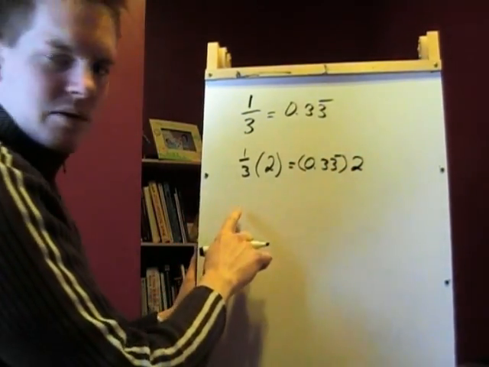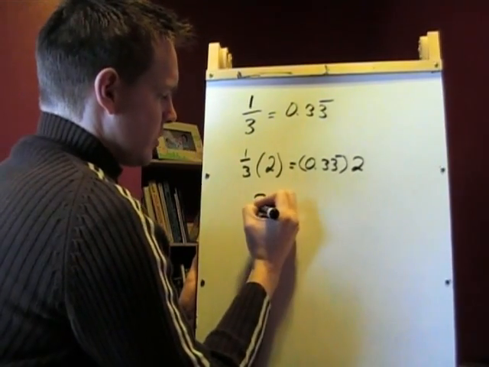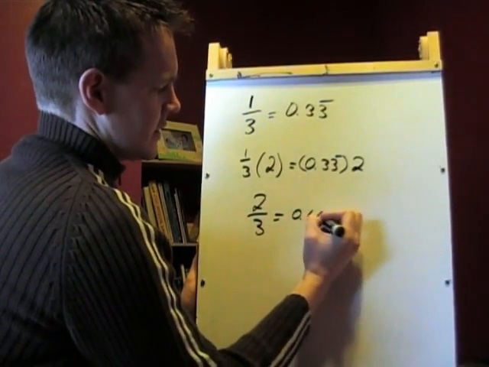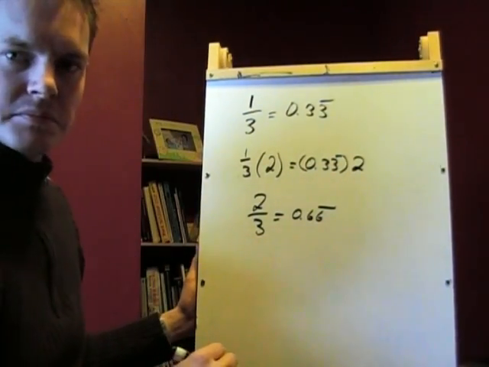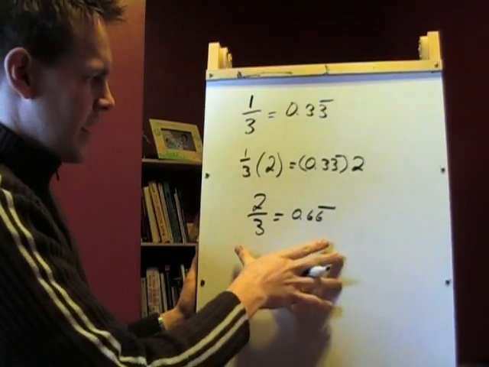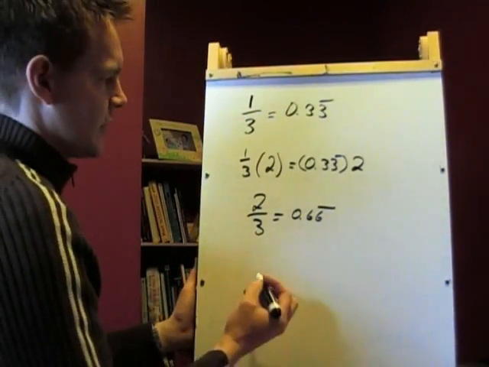So if I multiply both sides of this equal sign by 2, what I'll end up with is that 2/3 is equal to 0.66 repeated forever. Okay? And you can punch that into the calculator and check this is correct, this work that I've done so far here. I need to write it a little bit bigger for the next one.